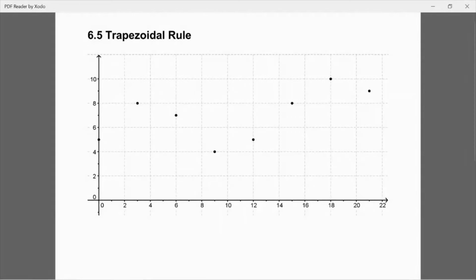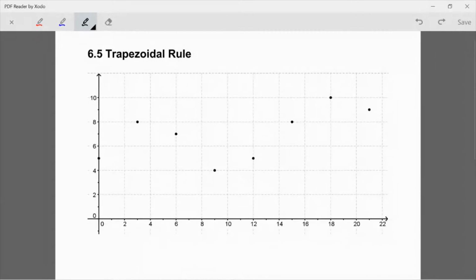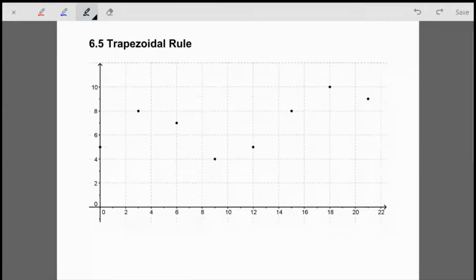Okay, so let's take a look at this first diagram that you have here. This is a set of data points, and we're going to assume that these data points were collected from some function. So we'll just call that function f of x. What we're trying to do here is find the integral on this entire interval. You can see that our points go from 0 all the way up to 21 on the x-axis. So I'm going to write an integral that goes from 0 to 21. I'm trying to integrate the function that would give us those points. But we can't actually solve that integral, so we're going to approximate it.